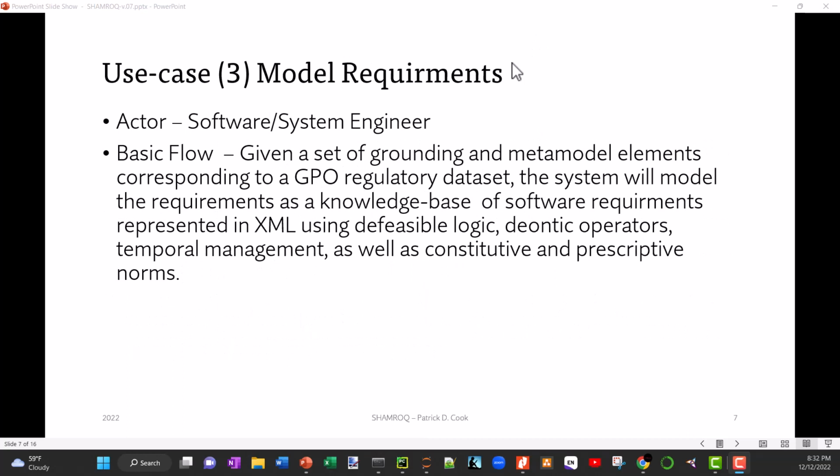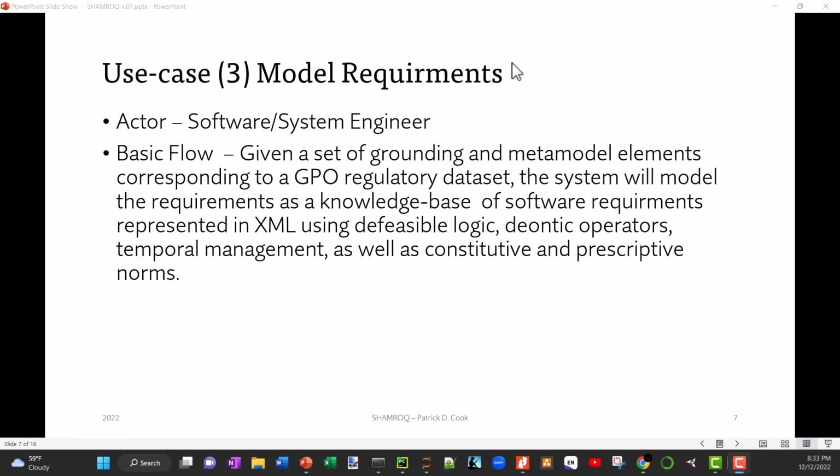And then we model the requirements, and we're using LegalRuleML, the legal rule modeling language, which is a derivative of the rule modeling language, which was codified or solidified in August of 2021. So a little bit over a year ago, the LegalRuleML specification as an OASIS standard became available to be used, and I'm using that in this particular solution.